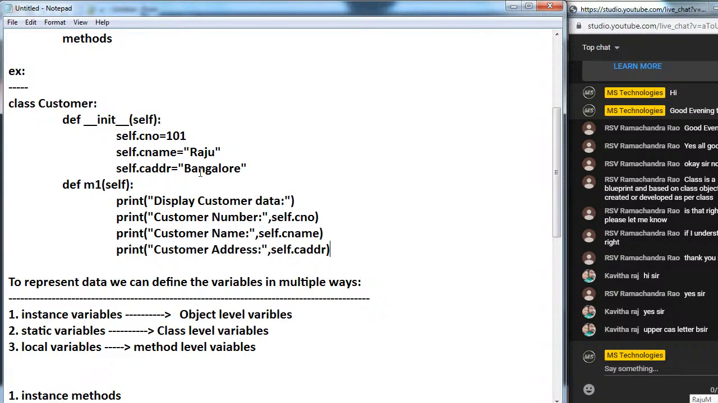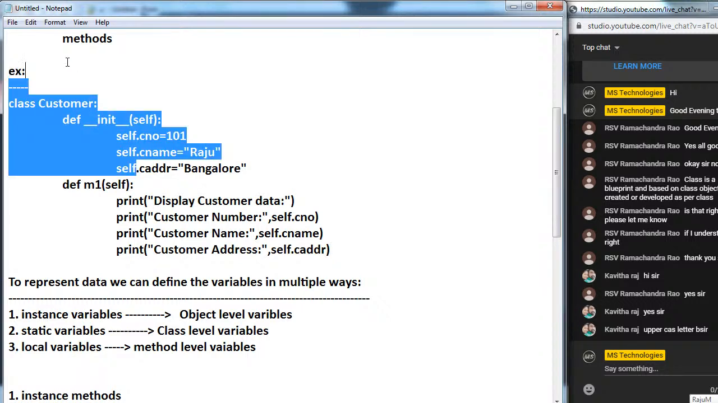Right, here instance variables are there. How can you access the instance variables? By using an object, we can access the instance variables. How can you access the instance method? By using an object, we can access the instance method.